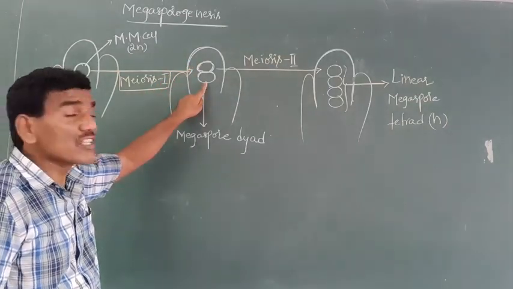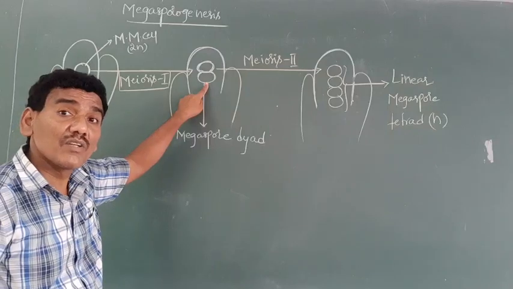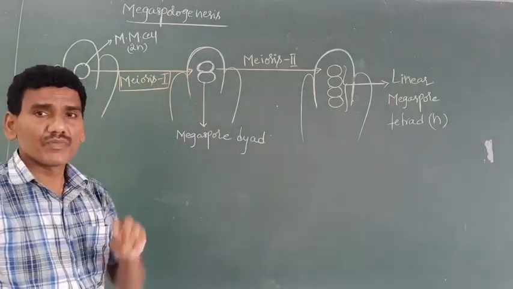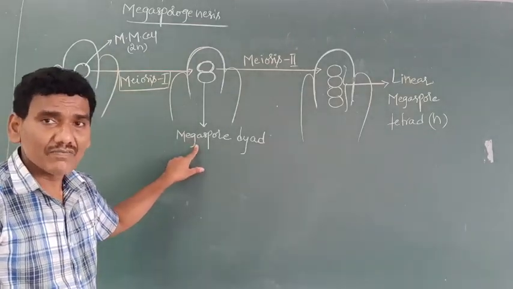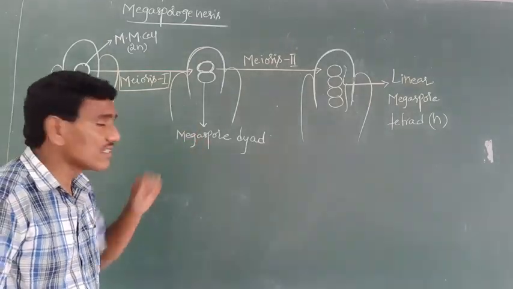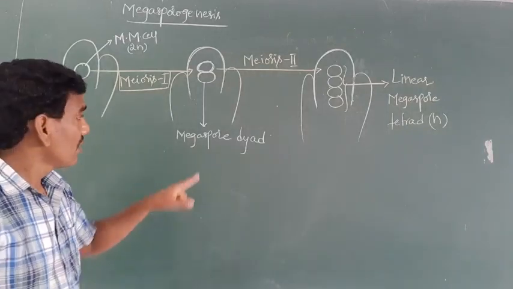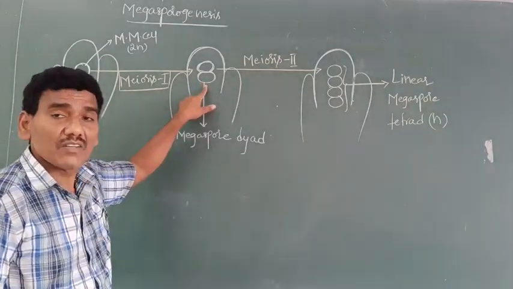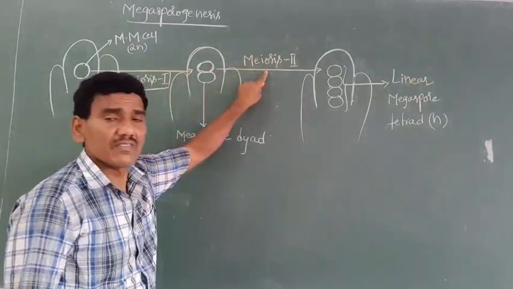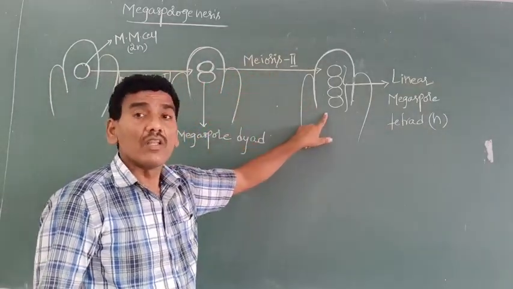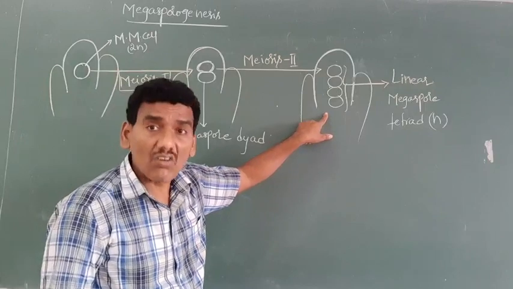How many megaspores are formed inside the ovule? Two. That is the megaspore dyad. Later, these two megaspores undergo meiosis 2 division to form a linear megaspore tetrad.